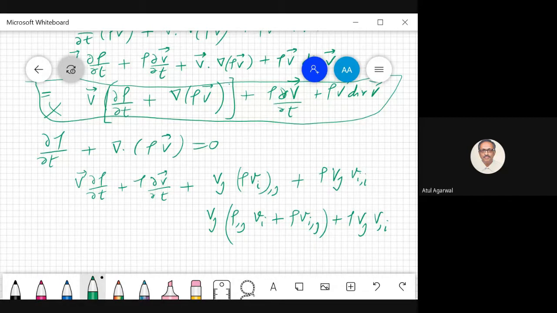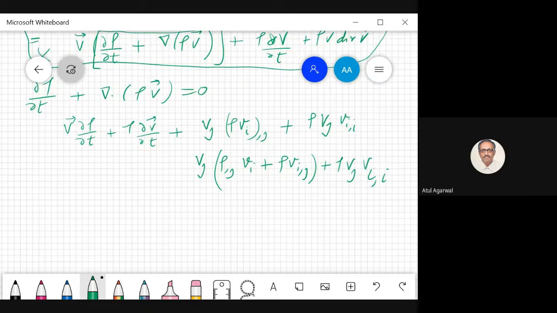Vi comma i here. Here my i is a free index. The way I have done, I have taken i as a free index. So what I can do is I put everywhere i as a free index.